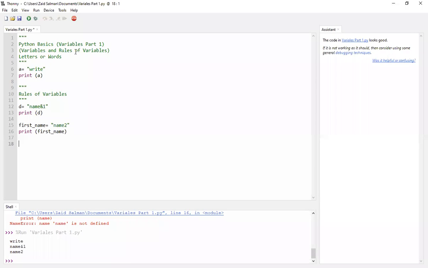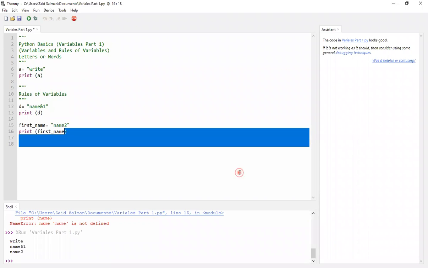I'll be covering a bit more. Firstly, variables are case sensitive, just like Python.